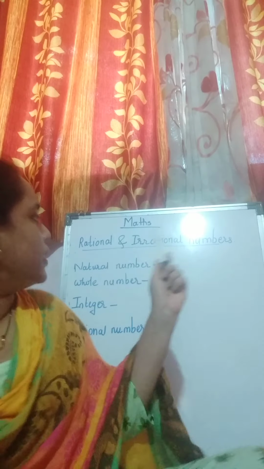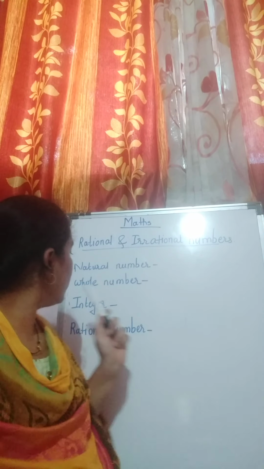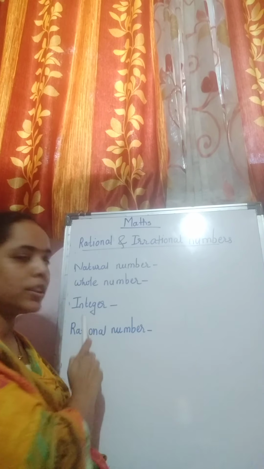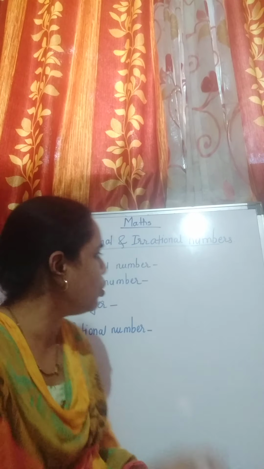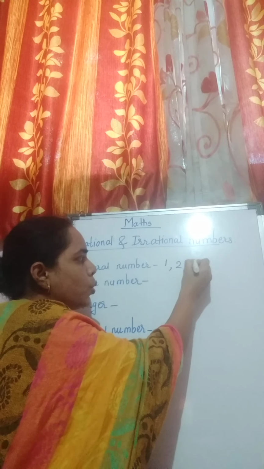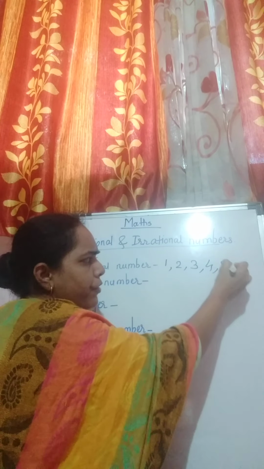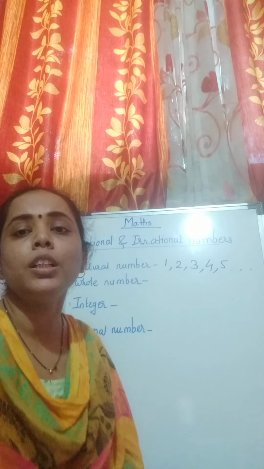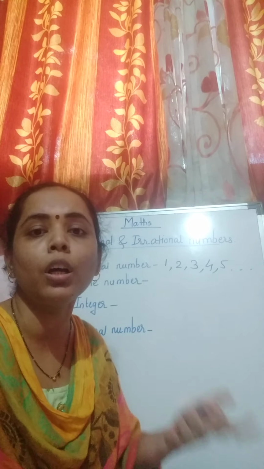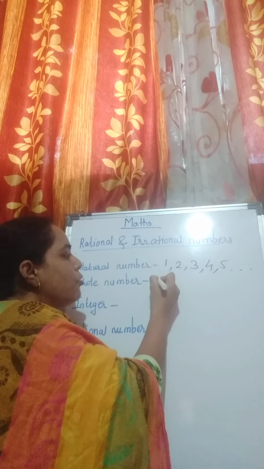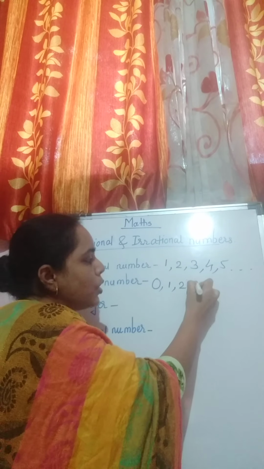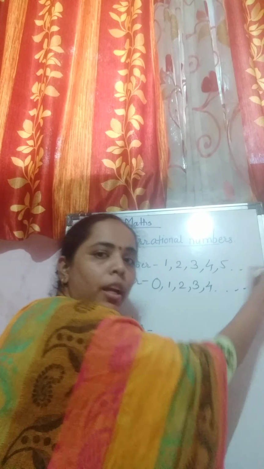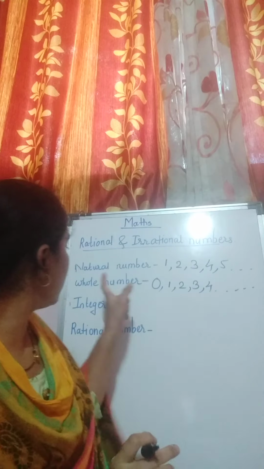There are 4 types of number. What are they? Your first is natural numbers, then whole numbers, integers, and rational numbers. Now, what are natural numbers? Normal 1, 2, 3, 4, 5 and till infinite. These are your natural numbers. Now what are whole numbers? Whole numbers start from 0. So 0, 1, 2, 3, 4 and till infinite are your whole numbers.